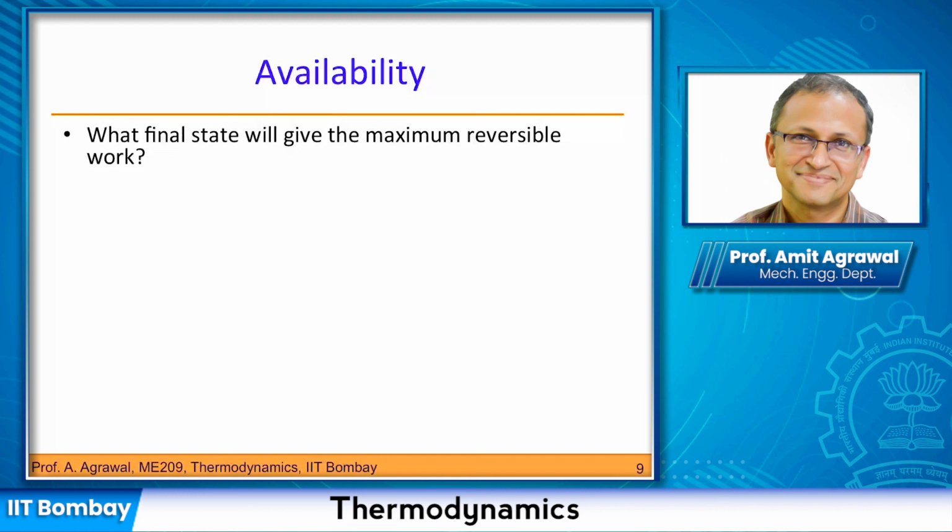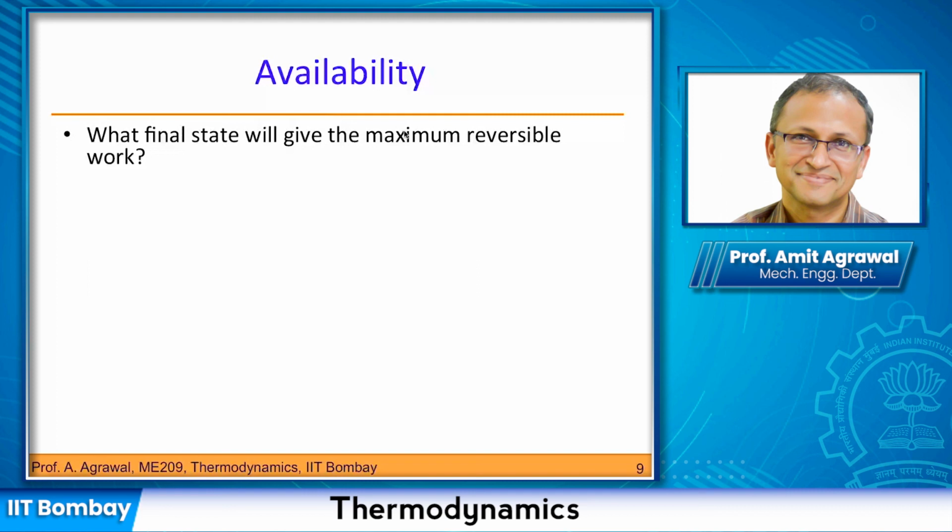So what is the final state which will give me the maximum reversible work? That together will constitute what is my availability. Earlier we were asking the question, what is the maximum work if everything was reversible? Now we are also saying that I can get maximum work not just by stopping in between, but if I could continue with that process to the point that I can go. So that will give me the maximum.